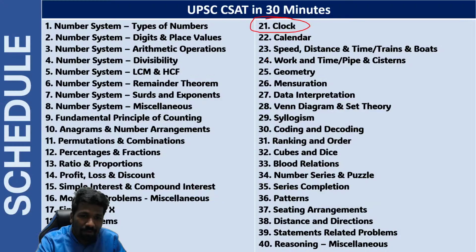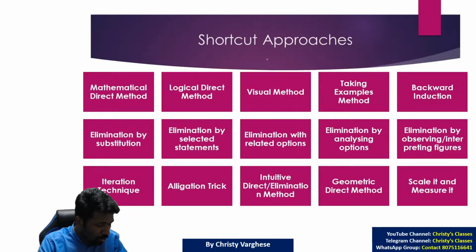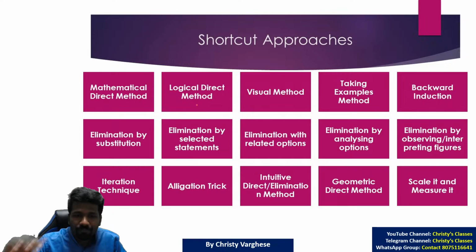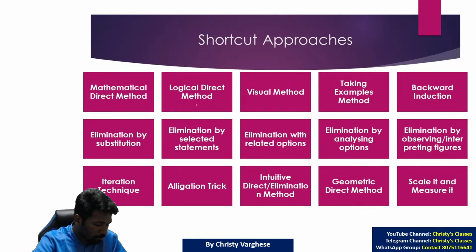As I have been telling in many of the previous classes, please don't restrict yourself to 1 or 2 methods only. There are at least 15 ways of doing aptitude questions, whether it is for CSAT or any other test. These are the 15 methods which I am not saying I have derived. These are common observations anyone can make. But I have just compiled them into a set of 15 methods, by which it is very easy.